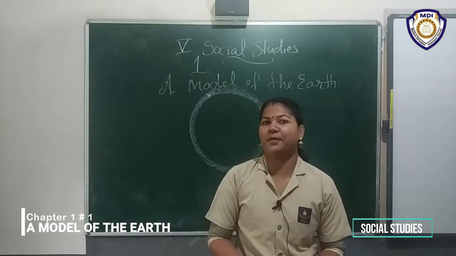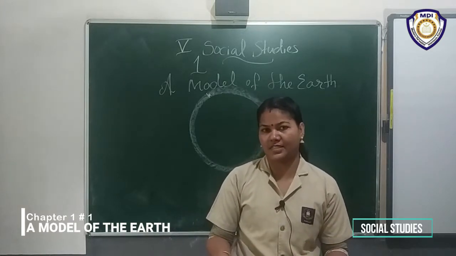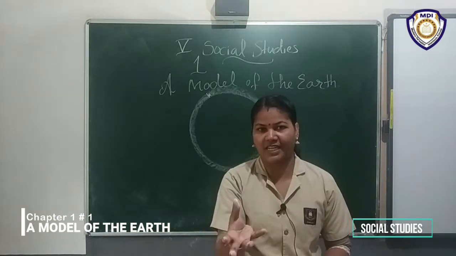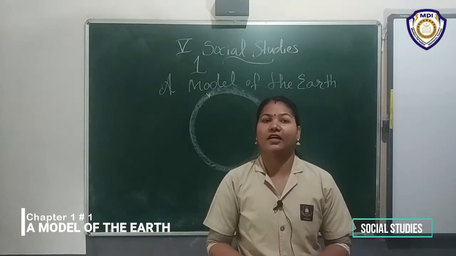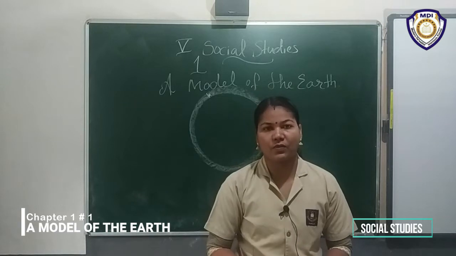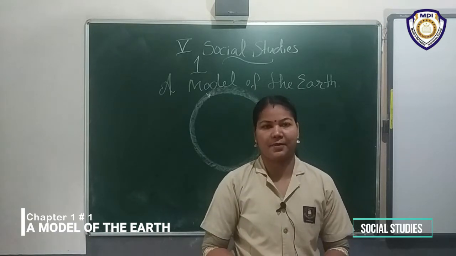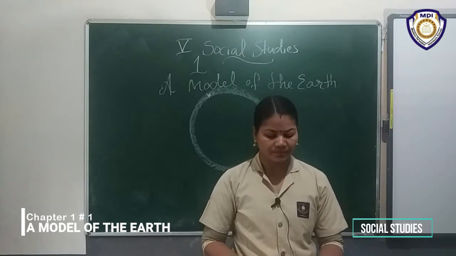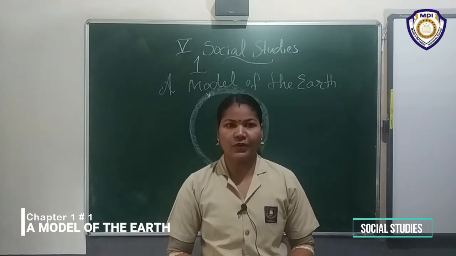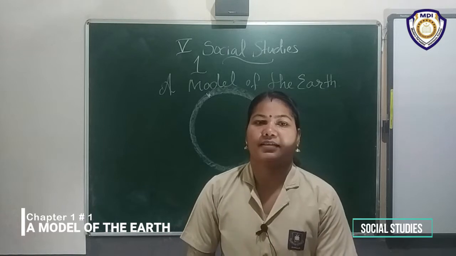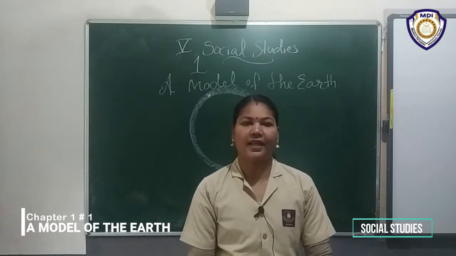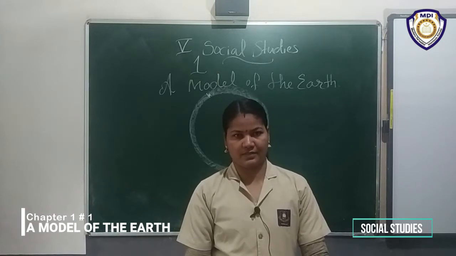But what is the shape of the earth? Firstly, we say one thing more similar to a ball, that is the round shape or spherical shape. Which shape? Spherical shape. Okay, then all of you look at your textbook. Let us start our topic, a model of the earth.